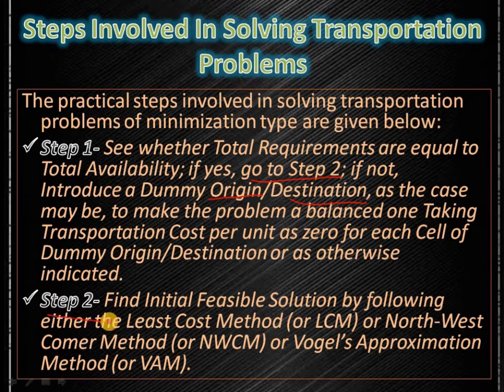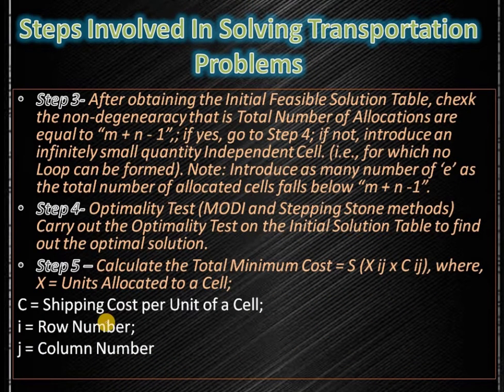And the second step is to find the initial basic feasible solution. To find the basic feasible solution, as I told you, there are 3 methods. One is least cost method, another one is Northwest Corner Cell method, and another one is Vogel's approximation method.